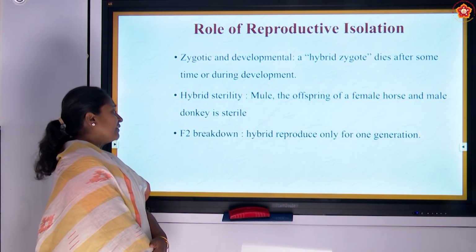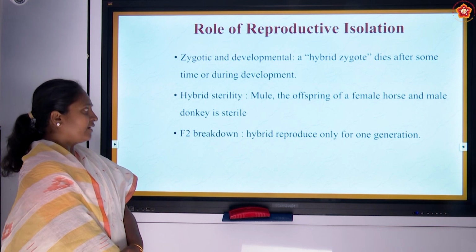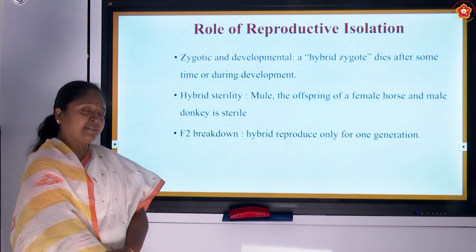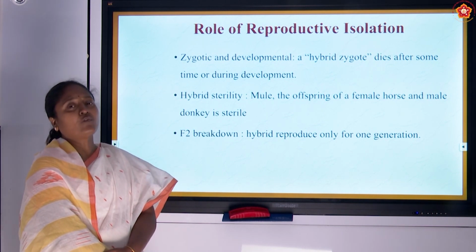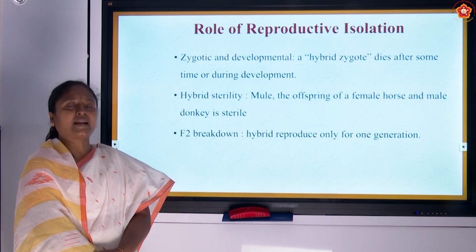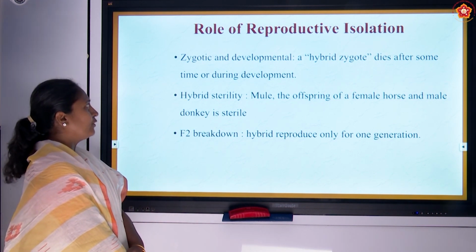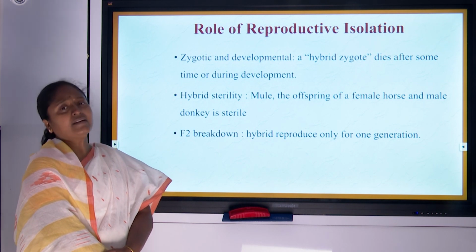Sometimes the other mechanism like F2 breakdown can take place. Here the hybrid can be produced and it has an ability to reproduce, but only for one generation. In the next generation it will become sterile or it cannot produce any offspring. Thereby the organism tends to break its flow of genes to the next generation.